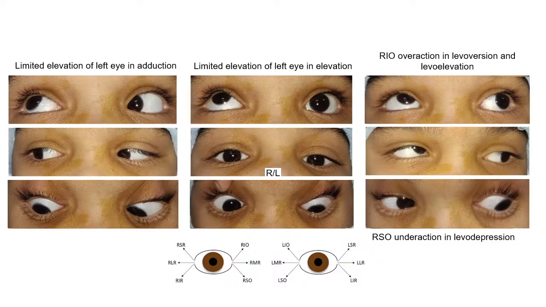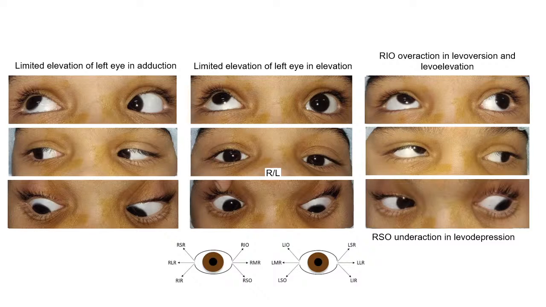Yes, but as you can see in this case, if we move from down to up gaze, can you please move your cursor? Yes. So from down to up gaze, the eyes are kind of diverging. They are diverging out, especially on the levo side. So this is a sign that there is something tight which is not allowing the eye to move freely up, and it is causing the divergence. Now this tightness could be because of a tight superior oblique, or could be because of a tight inferior rectus. So MED is the differential.